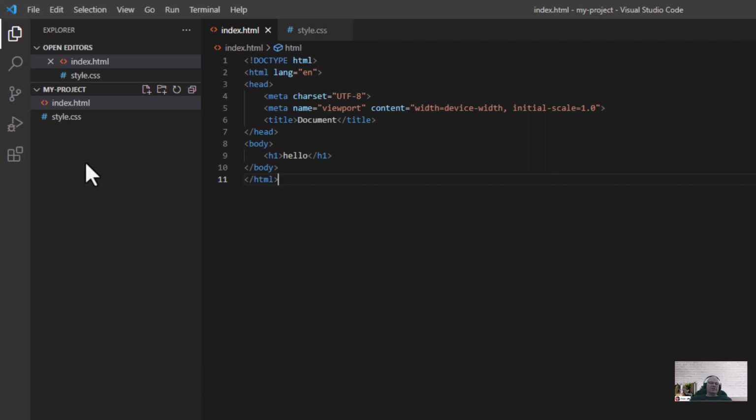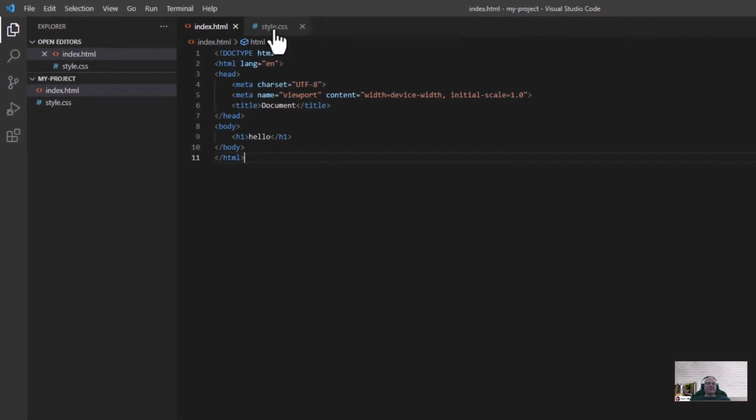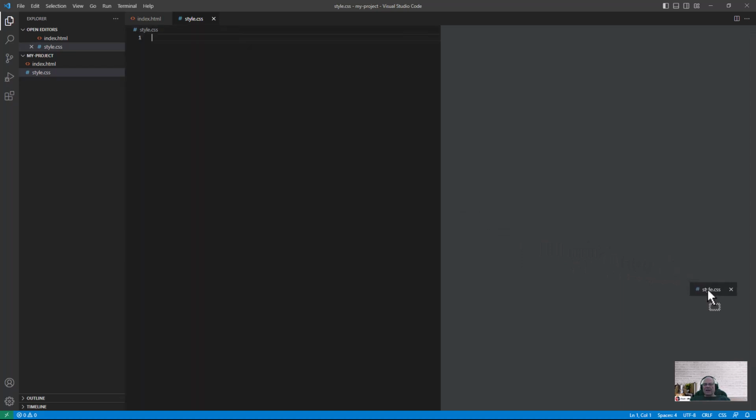As you can see, we can have multiple files open. Let me show you another cool little trick. Right now, if I want to edit index, I have to click on index, and then if I want to go into styles, I have to go in there, and I can't see the other file. So let's make this really easy. I can drag the styles tab to the right. So what I did is I used a left mouse click on the styles tab, and I dragged it to the right, and you'll notice that there's 2 different colored displays now.